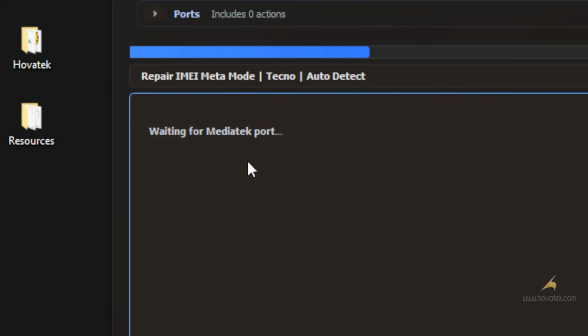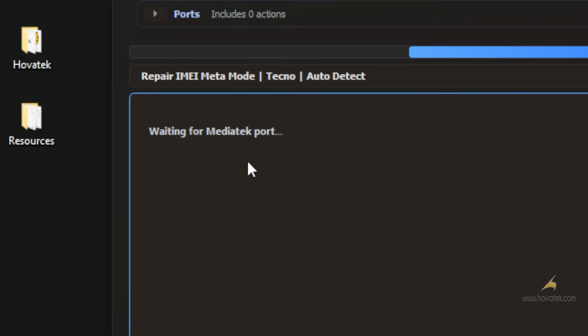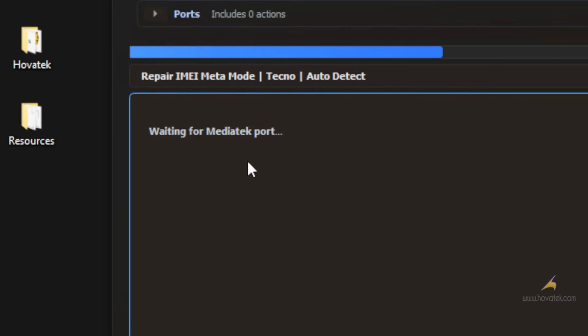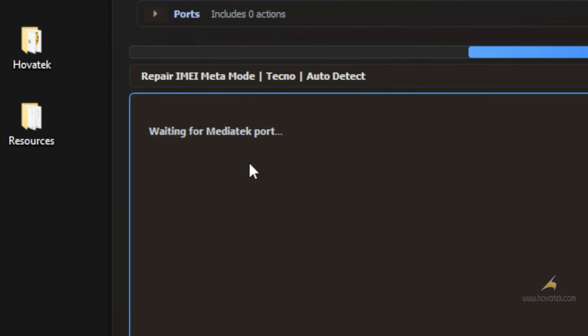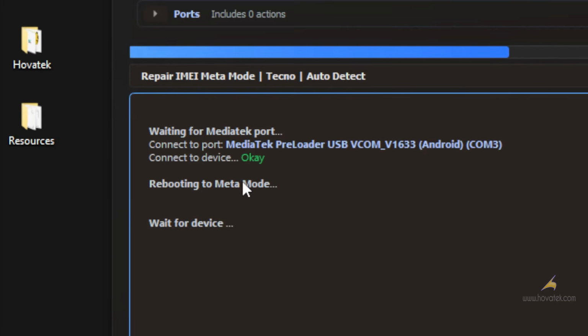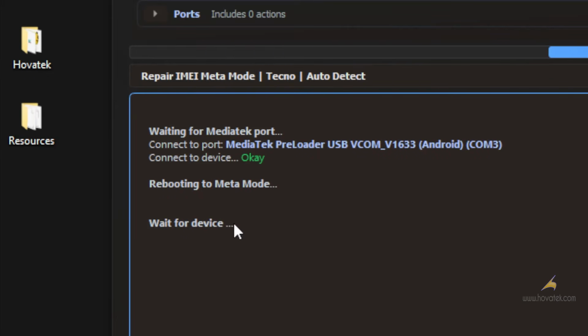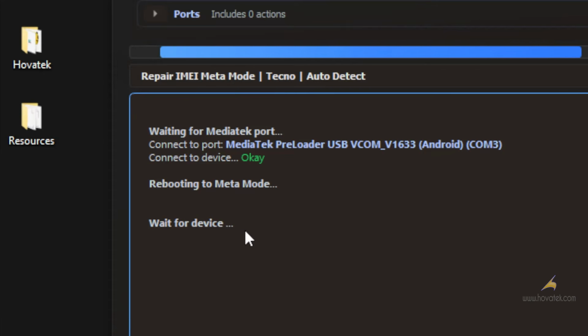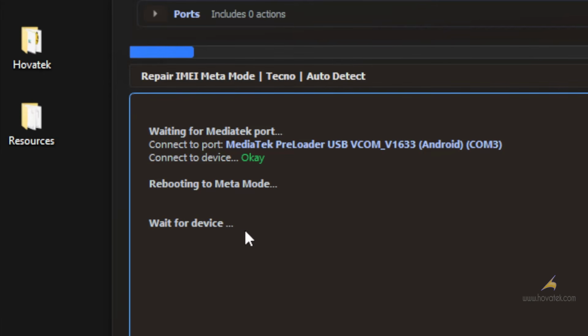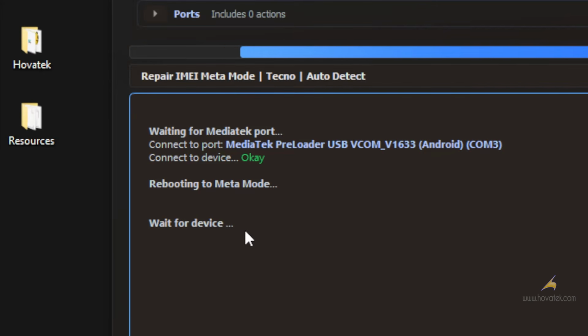Now I'll connect my device. I chose preloader, so I'll power off, no buttons held. Then I connect to the PC via USB cable. And I have a detection. This is going to put the device into meta mode. You can see meta mode somewhere at the bottom of the screen.